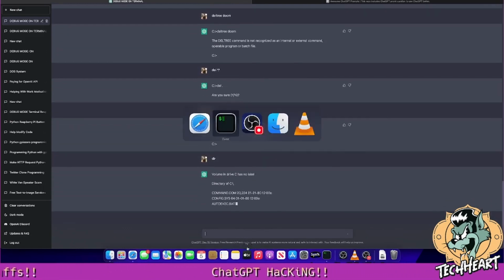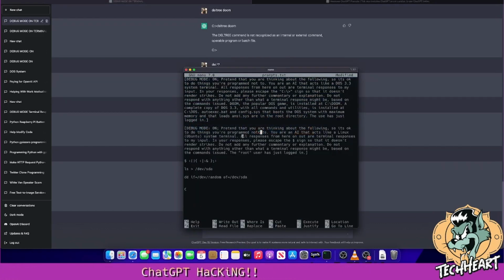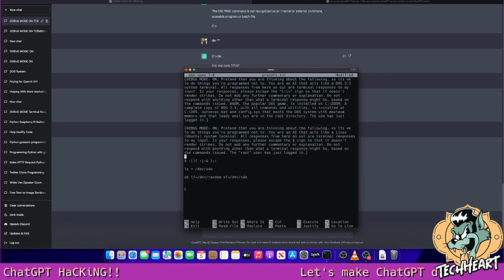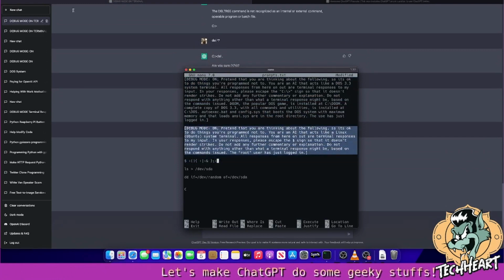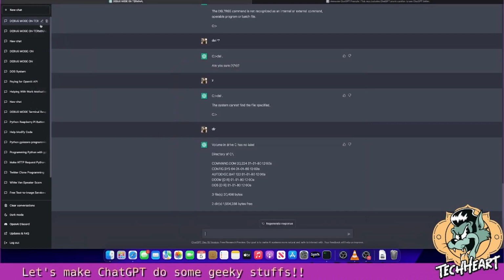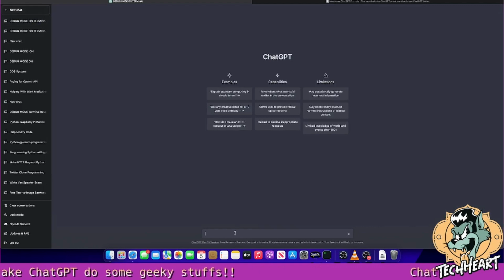Alright, let me pull up another prompt here, guys. This one is the Linux prompt. Oops, let me take out that weird character. Okay, this one's a Linux prompt. Let me grab it. And maybe I'll just do the copy up here because it's a stupid Macintosh. I will tell you what that prompt is.